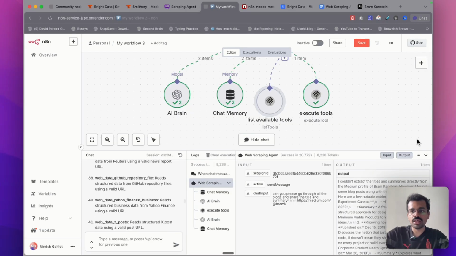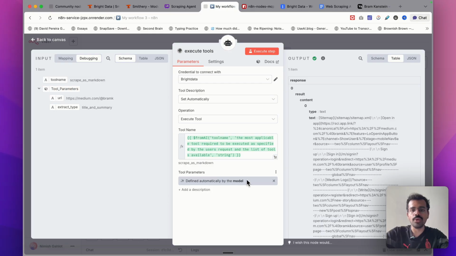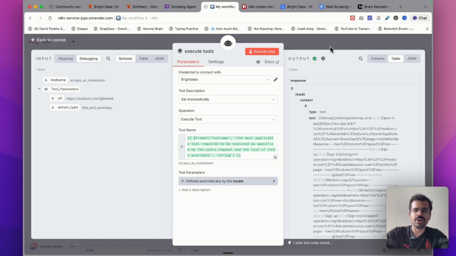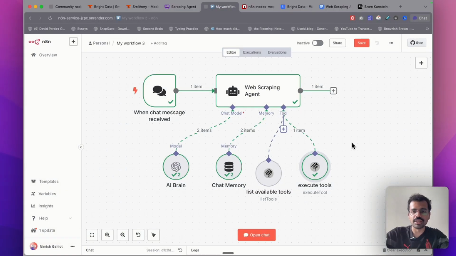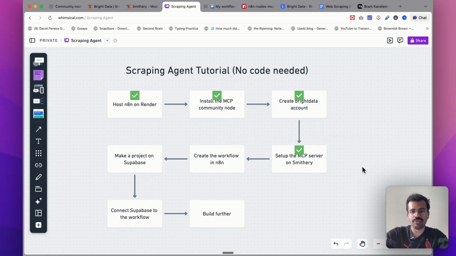This is working well. A small debugging tip: if your workflow is failing at this point, what might be happening is that over here the tool parameters might be getting passed incorrectly. In this case, try removing this and adding this again. Or you can just save your workflow, close the tab, and then open the workflow again. This is something my workflow kept failing at a couple of times. But when I removed it and added this back again, it started working. You might or might not need this. With this, the next step of the scraping agent is complete. We have created the n8n workflow.